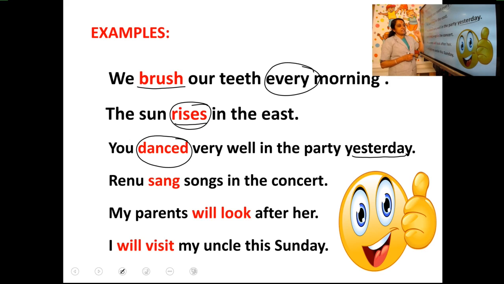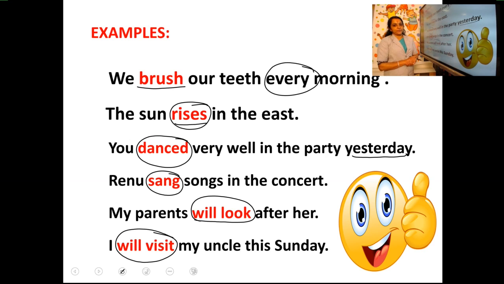Some more examples related to present, past and also future. "Renu sang songs in the concert." Here also sang shows past action, the action that is over. Okay. "My parents will look after her." Will look shows future action. Will look shows the action that is going to happen. "I will visit my uncle this Sunday." That is also going to happen in the future. So it is will visit.